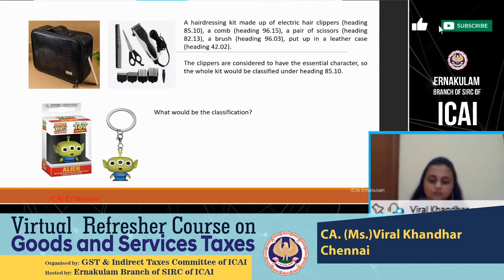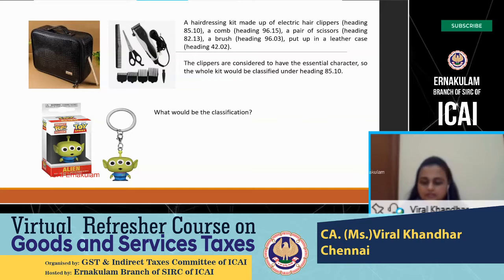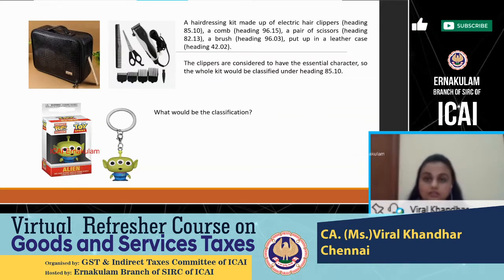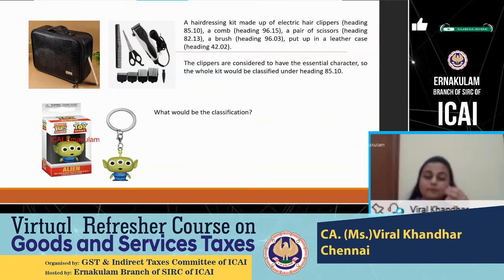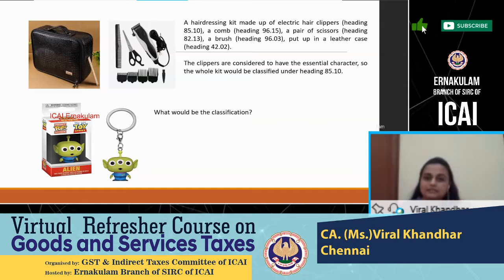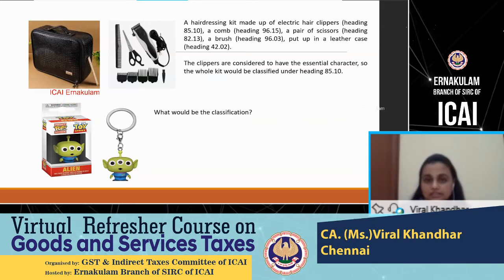A combo pack of mosquito repellent refill and electrothermic apparatus has to be classified on the basis of what? Whether the electrothermic apparatus is giving it the essential character, or is it that liquid pesticide which kills the mosquitoes that is giving it the essential character.